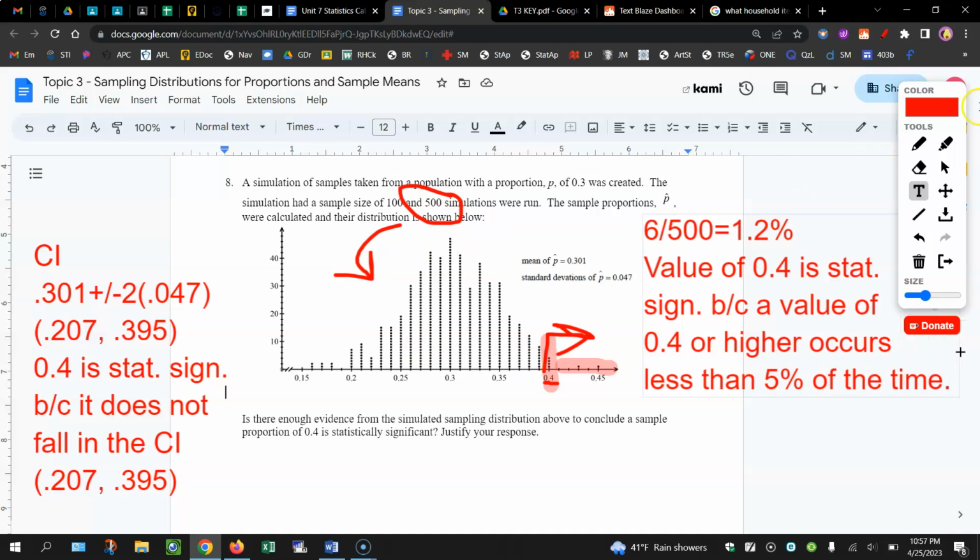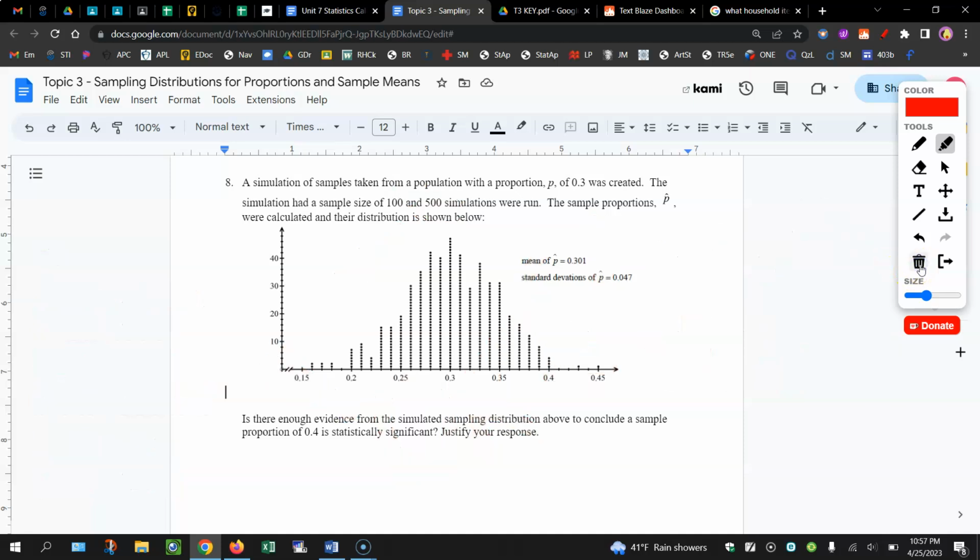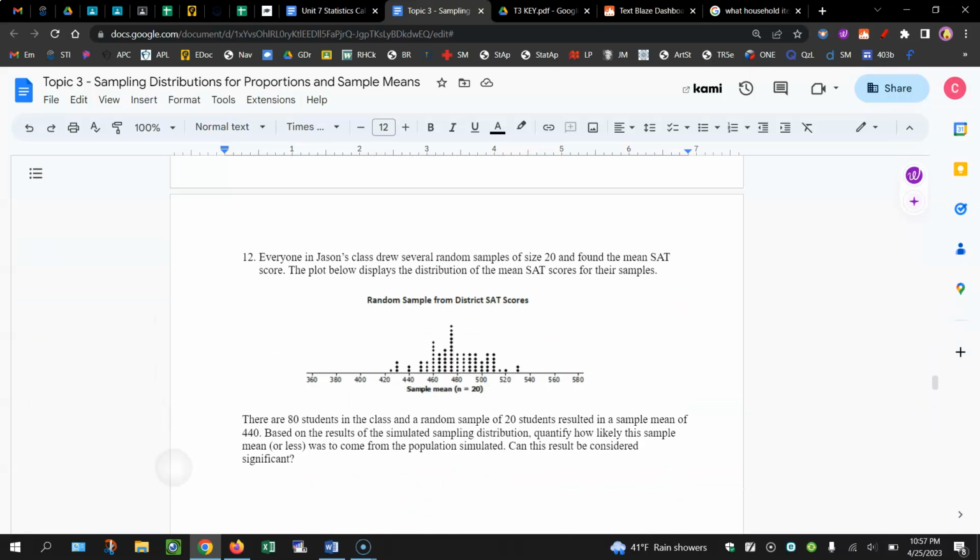So again, you have a choice. You can do the confidence interval, or you can do the 5% rule. You do not need to do both. Let's look at one last example and then give you a chance to tackle some on your own. All right, question number 10.